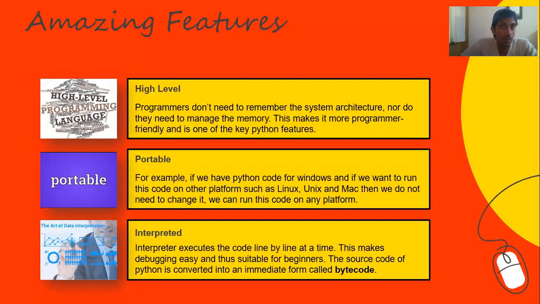Then the next one is that it is interpreted. Third one on this page, sixth one in total. Now, what do we mean by interpreted? Here, we have an interpreter which executes the code line by line, step by step, because of which debugging becomes very easy for us, and thus it becomes very suitable for beginners. And the source code of Python is converted into something called bytecode, because of which the system is able to execute things easily and probably faster also. So these are the six things that you need to know.